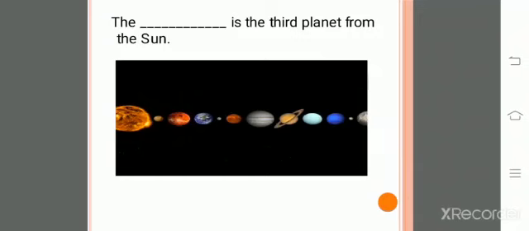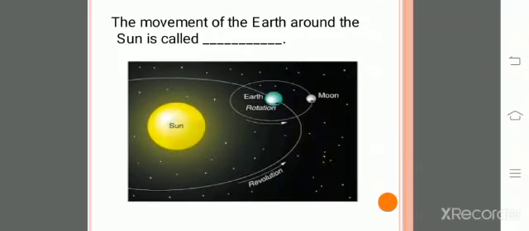Next one: the movement of the Earth around the sun is called revolution. You must have heard that we have 365 days in a year, and you will be amazed to know that the Earth completes one round around the sun in 365 days, meaning in 1 year, and that is known as revolution.